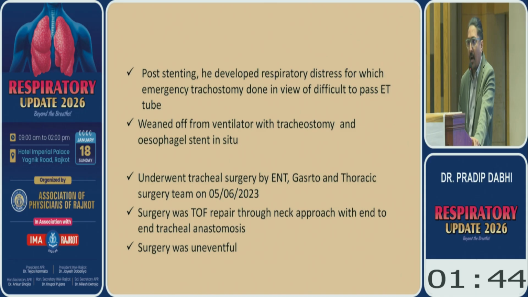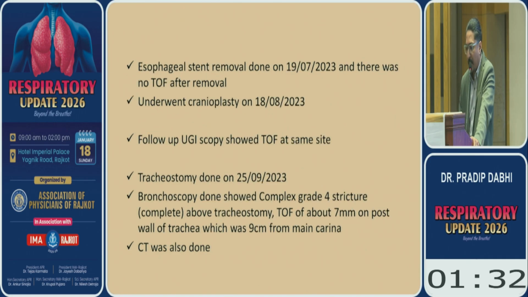The patient was offered surgery because it's a benign fistula. So at our center, ENT, gastro and thoracic surgeons all together performed a surgery. So TOF repair was done. Surgery was uneventful. The esophageal stent was removed. He underwent a cranioplasty because the bone was not there. Follow-up upper GI scopy again showed the fistula. So the surgery failed. He also had a little bit of trachea cut down. So again the patient was on tracheostomy.